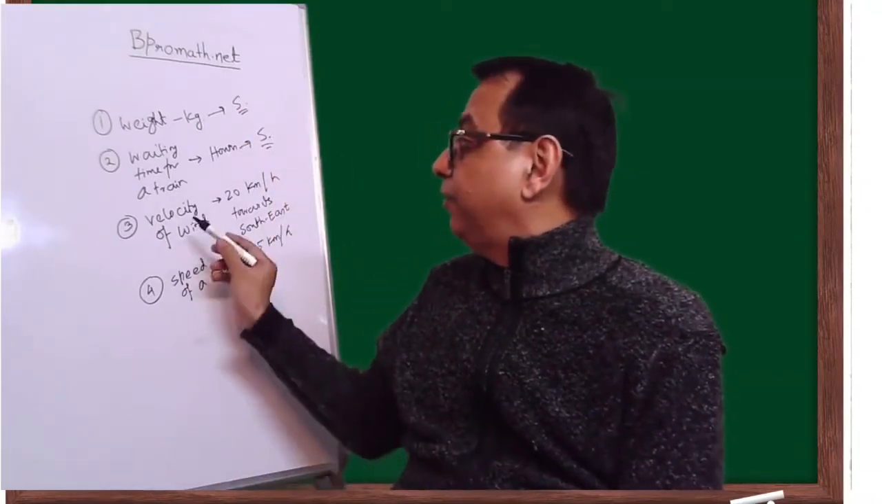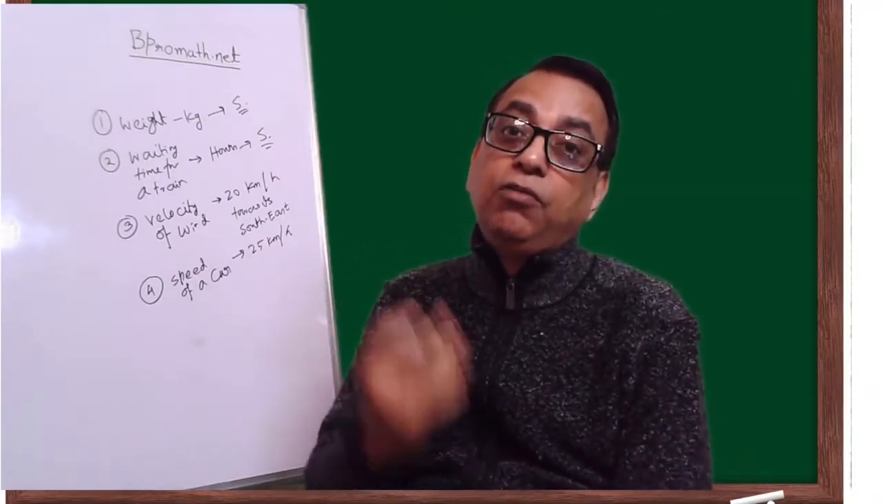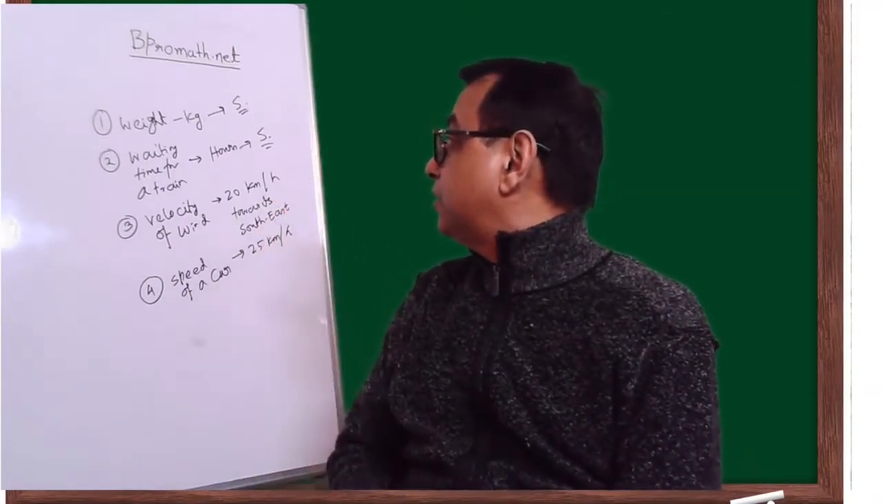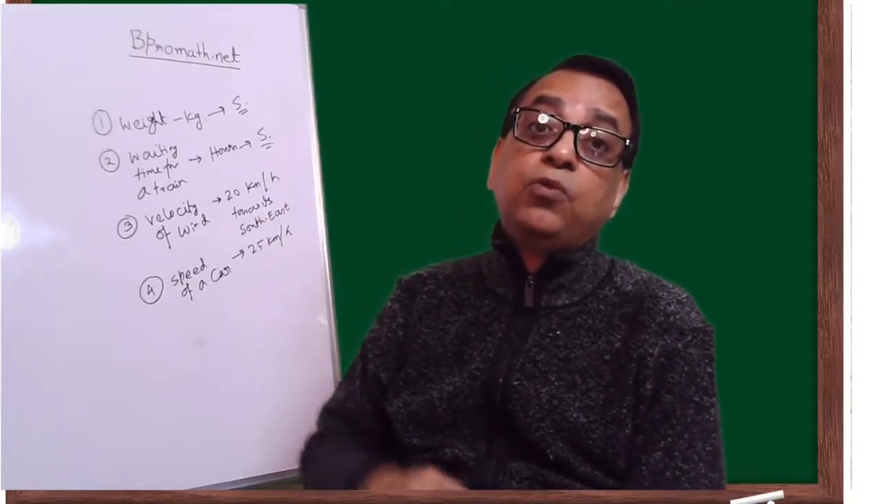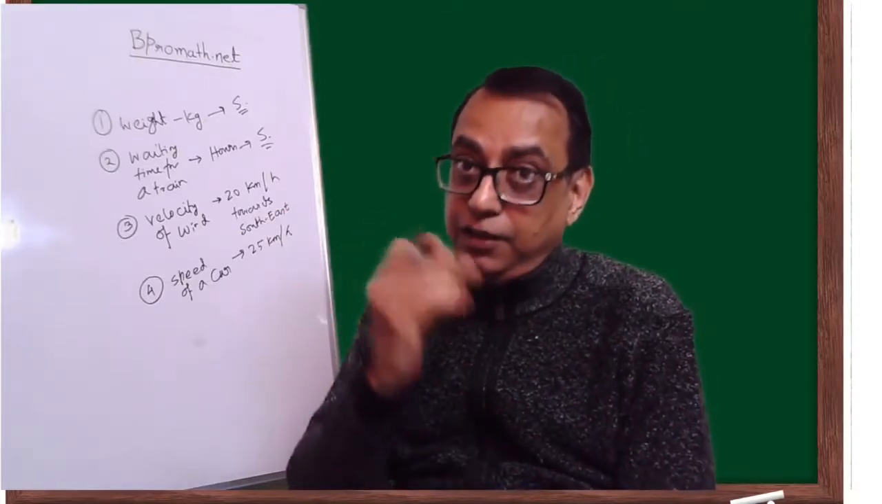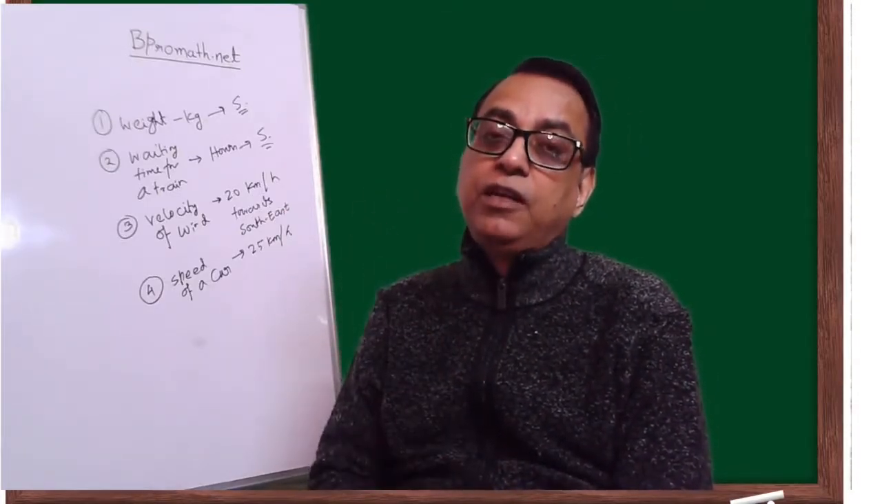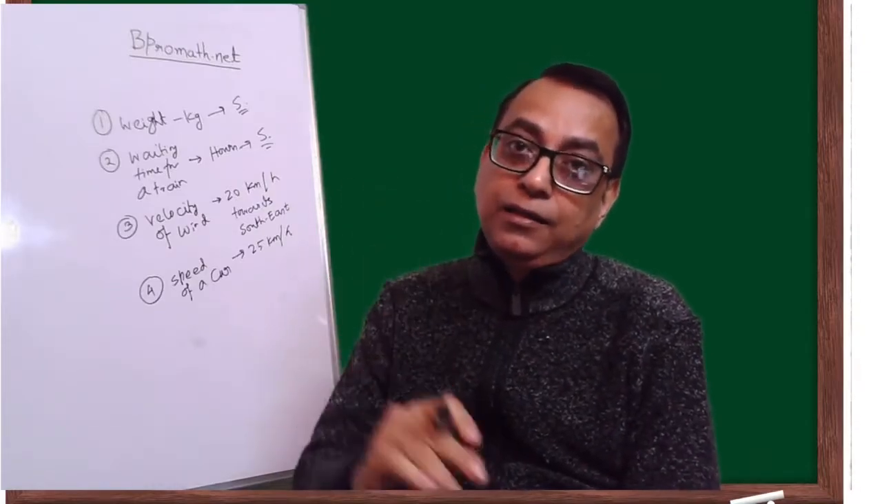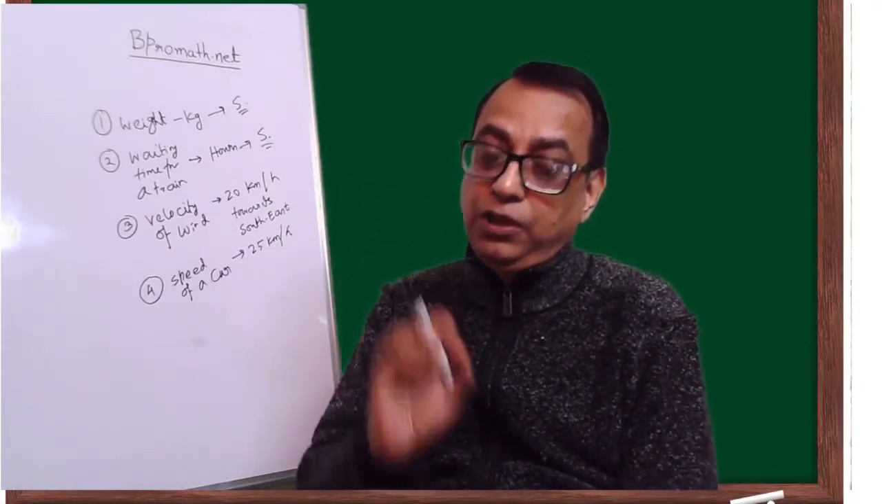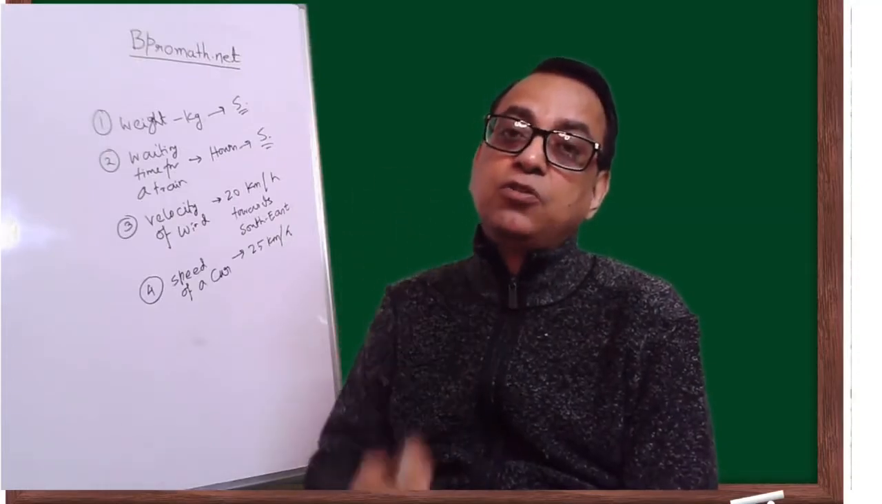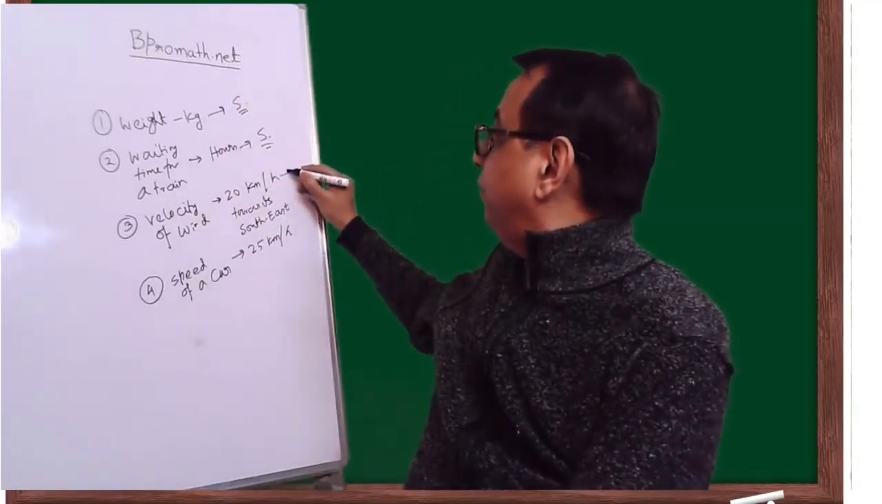Point number 3, velocity of wind. Today the wind is blowing at 20 kilometers per hour towards the southeast direction. Here you see you have to specify the direction of the wind and the speed of the wind. When we say both the things together, it becomes a vector.